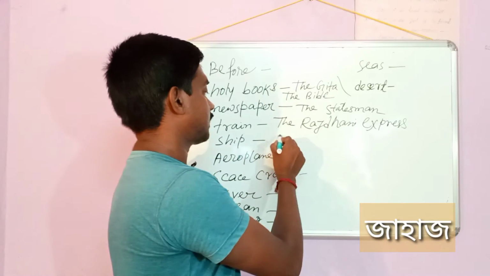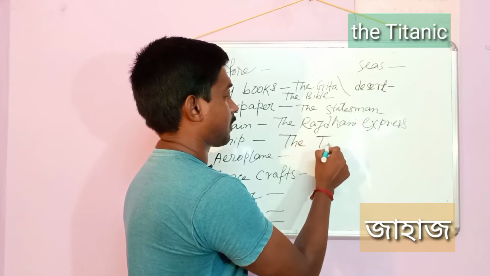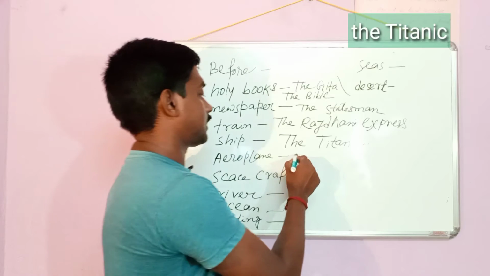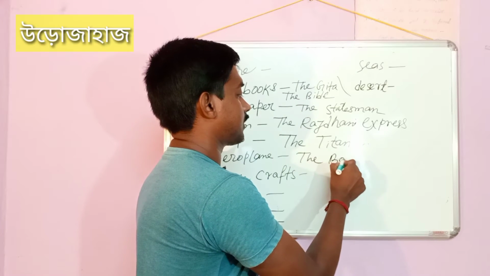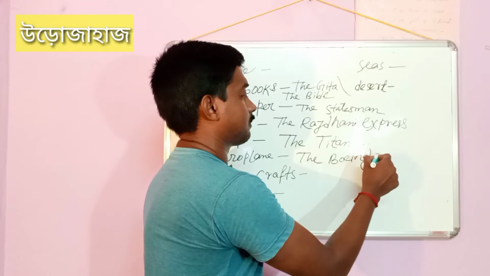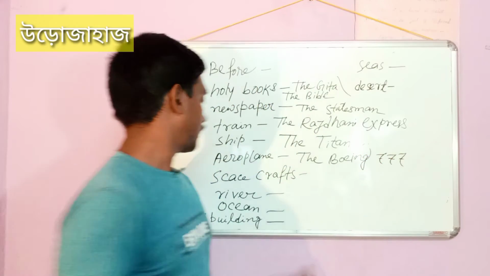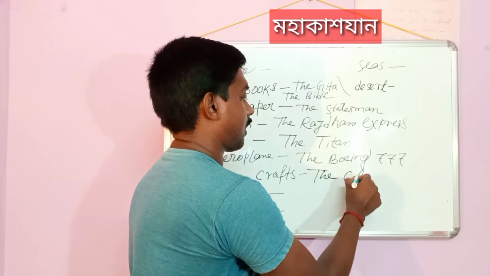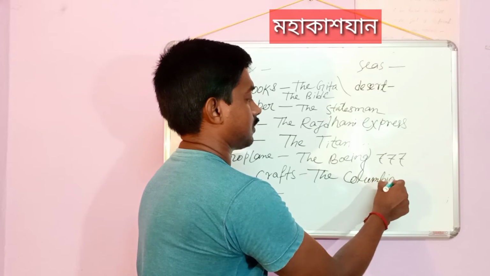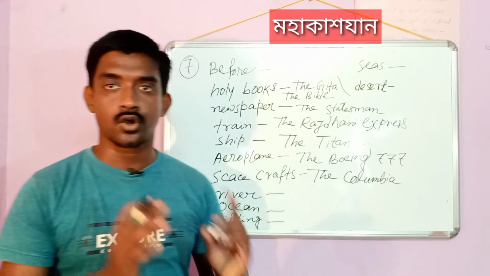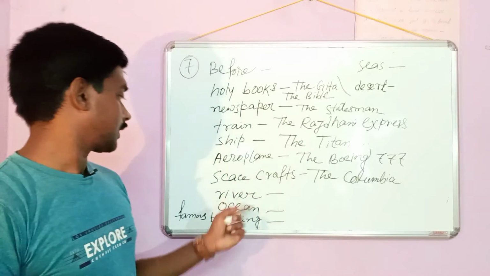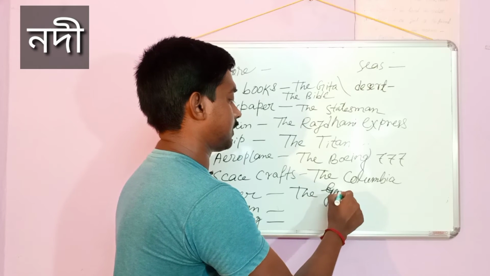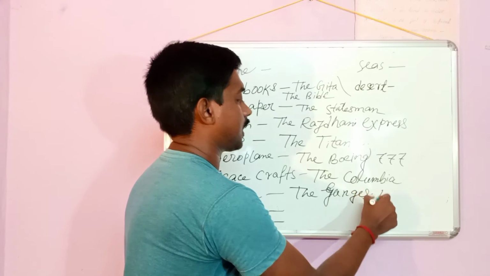Before ships, like the Titanic. Before the name of an aeroplane, like the Boeing 777. Spacecraft, like the Columbia. You all know about Columbia. It was destroyed when coming into the Earth's orbit from space. Rivers, like the Ganges. G is obviously capital. The Ganges, the Nile.